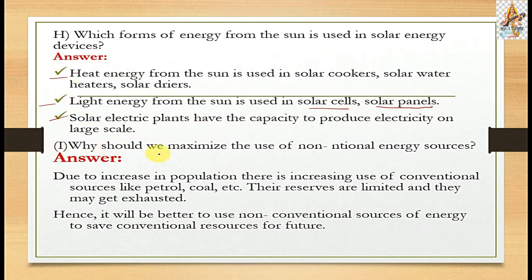Question I: why should we maximize the use of non-conventional energy sources? The answer is, due to the increase in population, there is an increasing use of conventional sources like petrol, coal, etc. Their reserves are limited and they may get exhausted. So it will be better to use non-conventional resources of energy to save conventional resources for the future. Okay, so this is the right answer for this question.